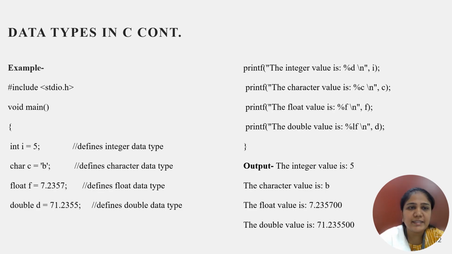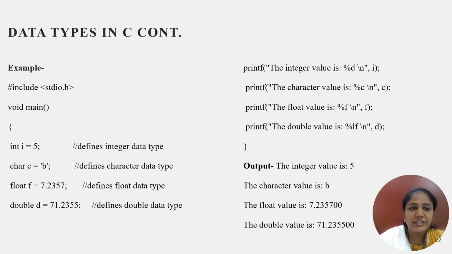Now, let us see an example for the data types. As you can see in the given code, we have integer variable i with the value 5, character variable c with the assignment of 'B', a float variable f, and a double variable d. So these are the different ways to use the primary data types in our C programming language.